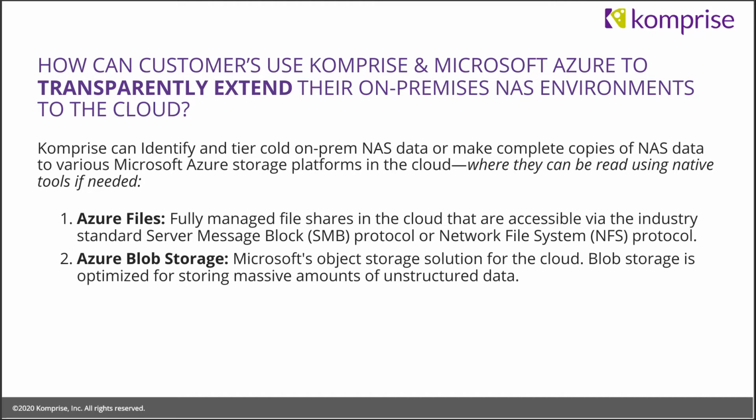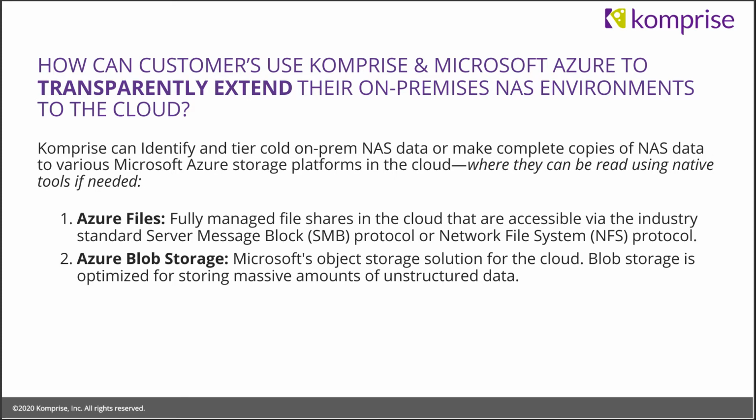Quick primer on Azure storage services. There's a couple of different flavors. There's Azure Files, which is basically NAS in the cloud by Microsoft. So you can present data there via SMB or NFS. You obviously see a lot more SMB with the Microsoft flavor here, but it's just NAS in the cloud. Then you have Azure Blob. That's Microsoft's flavor of object storage.